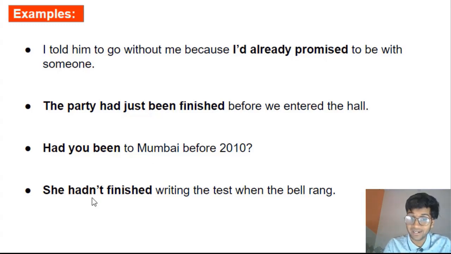Last, she hadn't finished writing the test when the bell rang. She hadn't done this when the bell rang, right? So again, here we are reversing the role. We're talking about something that hadn't been done before a particular action or before a particular time in the past, right? She had not, hadn't. She hadn't finished writing the test when the bell rang. So I'm pretty sure you've got the idea of past perfect tense.